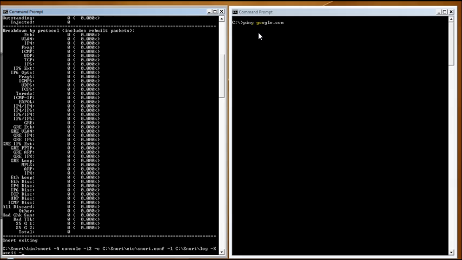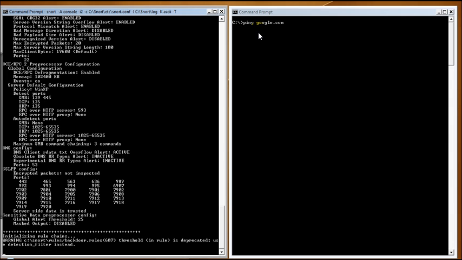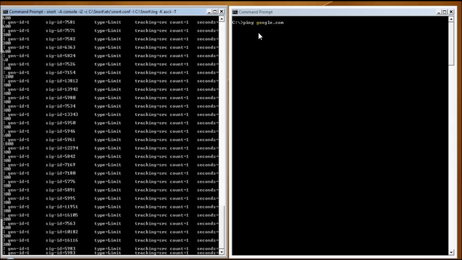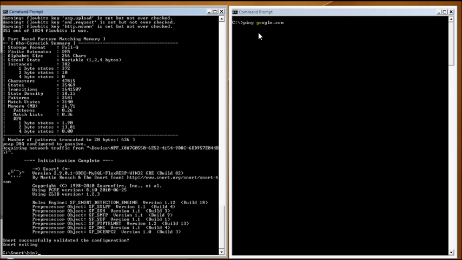Just first check it in the test mode to get snort running. Just wait until it says that Snort has successfully validated the configuration. If this line doesn't appear on your PC, then you need to reconfigure the snort.conf file.